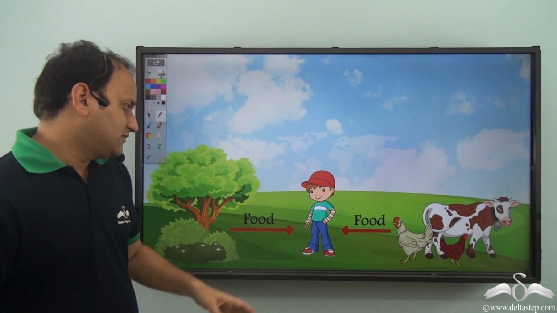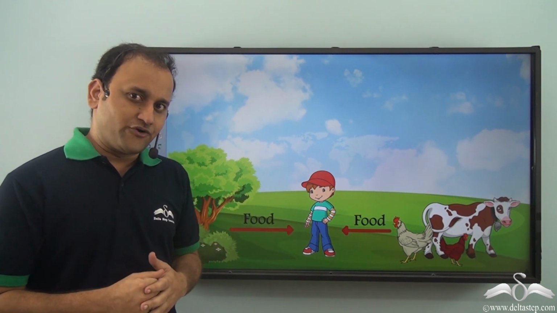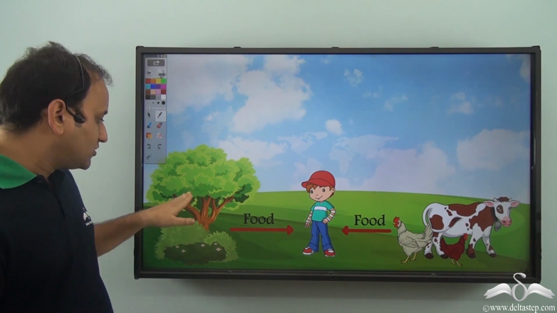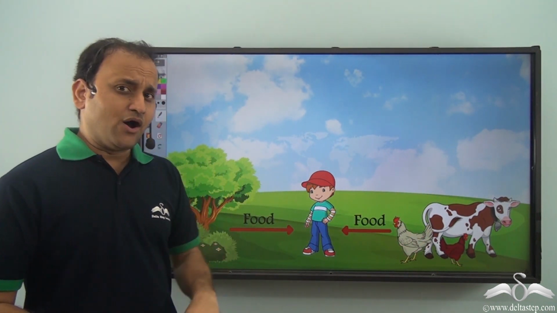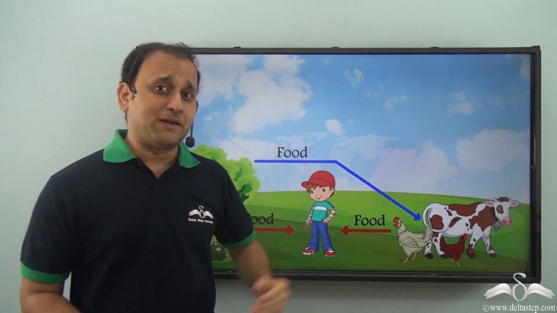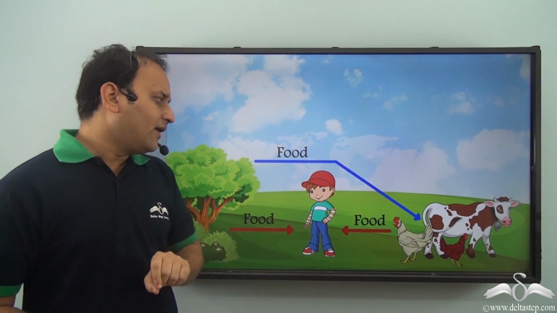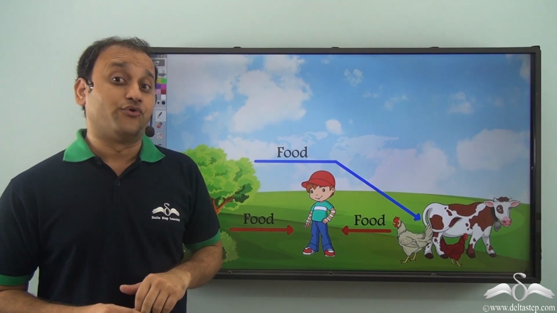So, for example, we humans need food to survive. Now, where do we get food from? Well, some of our food comes from plants and some from animals. Now, where do these animals get their food from? Well, they get their food from the plants, isn't it? Now, what about the plants? From where do they get their food?